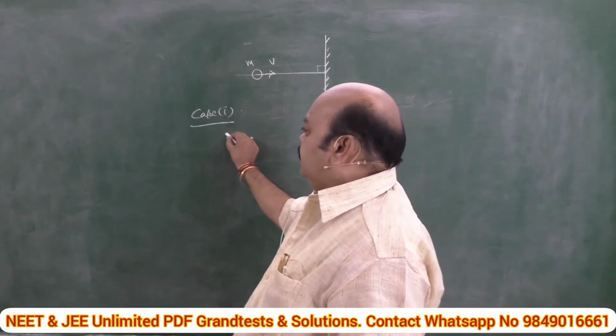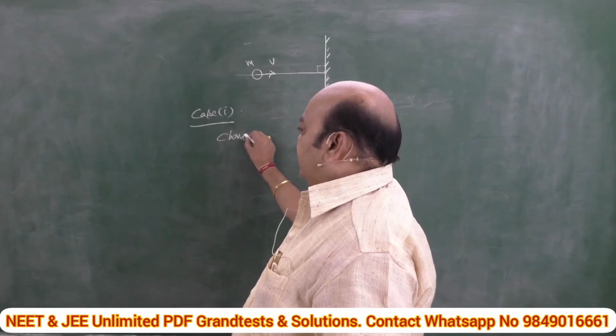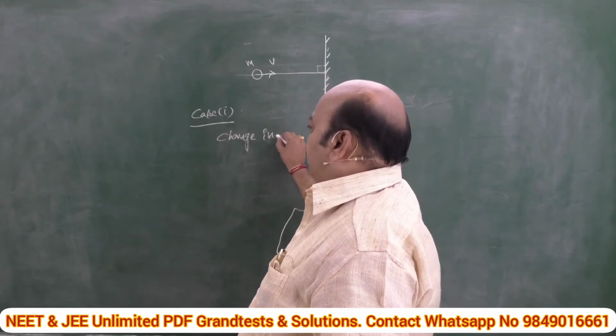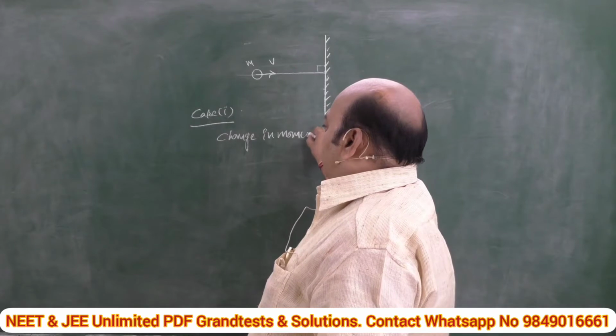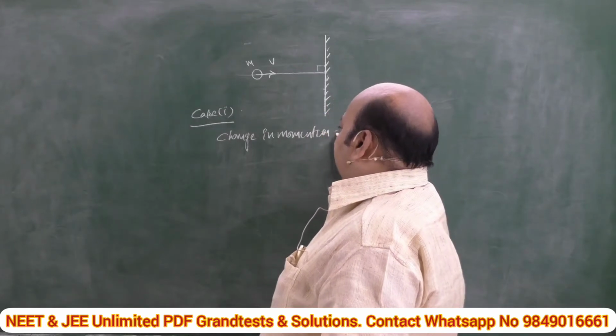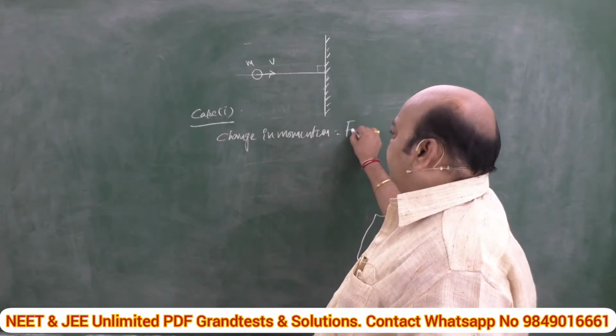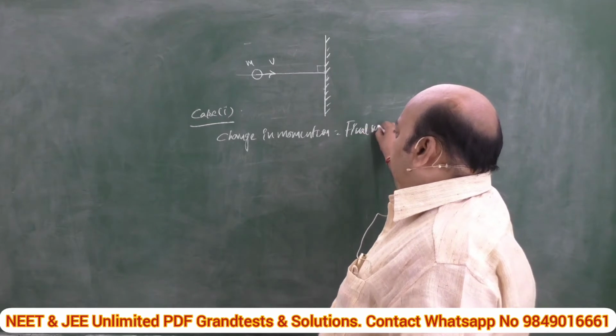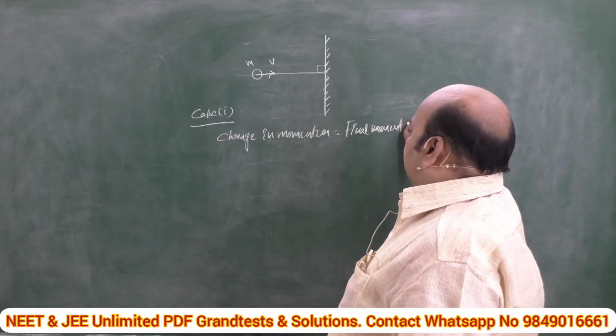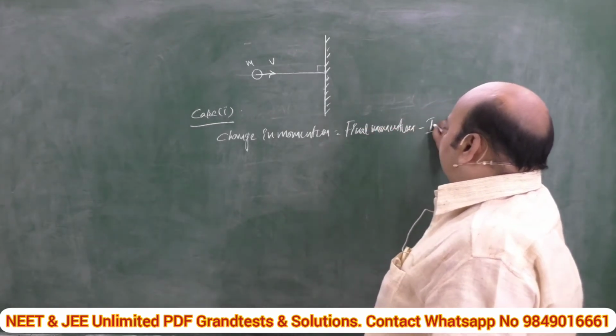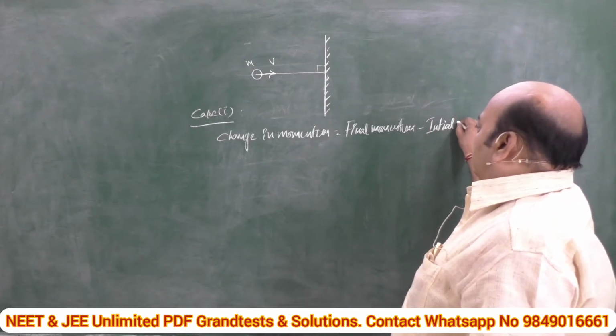What is the change in momentum? What do you mean by change in momentum? Final momentum minus initial momentum.